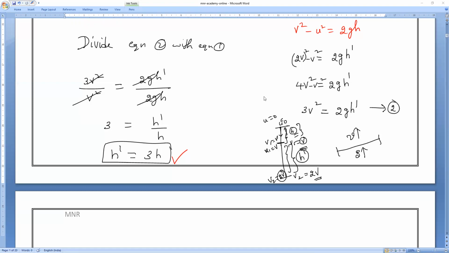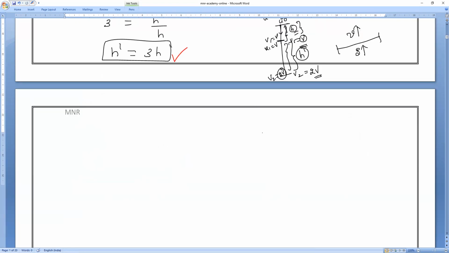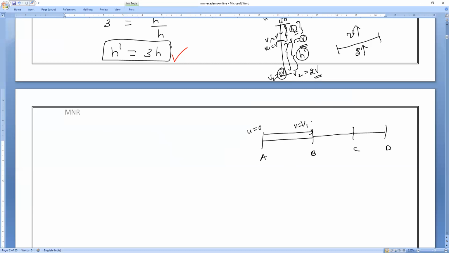No issues. But anyhow, who told that the initial velocity is not 0? I also really forgot that point. Thank you, Amma. We have solved plenty of sums in the first chapter. Do you remember? So many cases like the body moving from A to B, B to C, C to D. The initial velocity at A is 0. Then it reaches point B and attains the velocity v, which is the final velocity. Then that becomes the initial velocity of the second case.